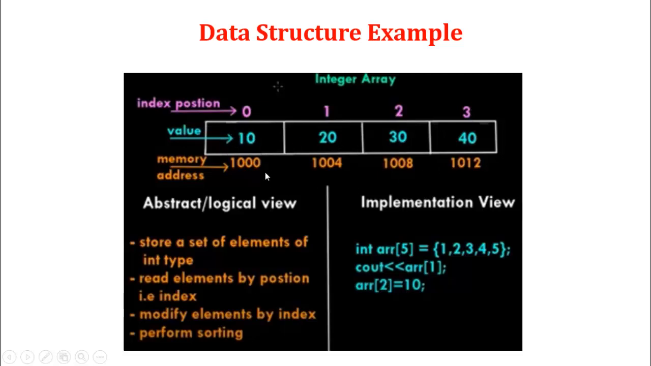If you store certain data values, they have a memory address that should be unique: 1000, 1004, 1008, 1012, because an integer occupies 4 bytes. And if you store a fifth element, it is 1016, and like this it goes on. We have two different types of views of the structure. One is called the abstract or logical view, the second is the implementation.